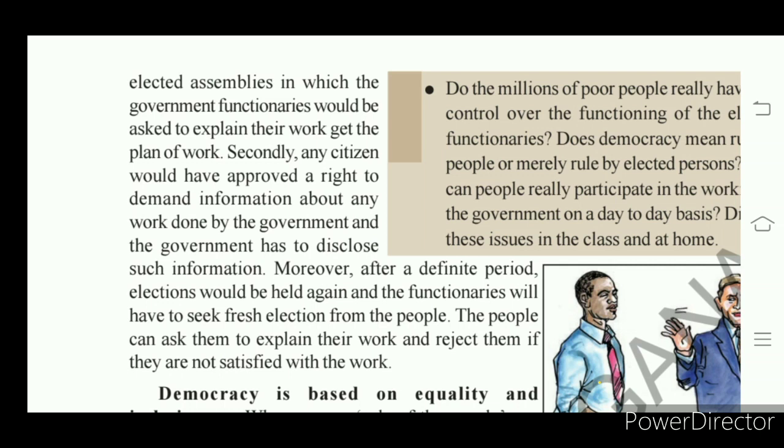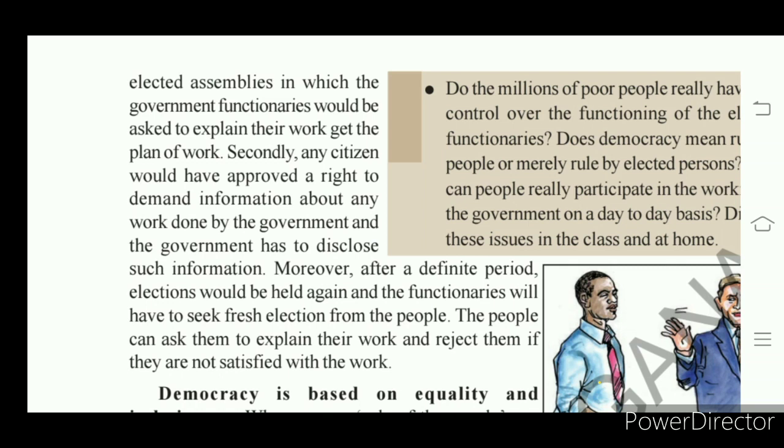So in coming elections, people will give power to those whom they believe. According to the needs and wishes of the people, elected representatives should act. Right? Elected representatives are responsible, accountable to fulfill our needs.